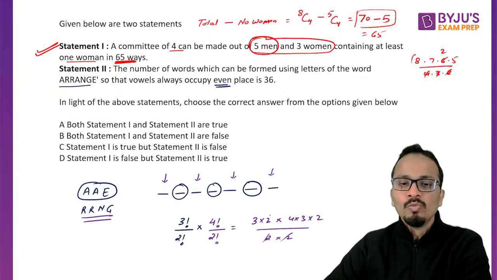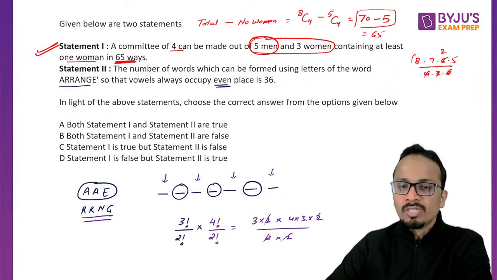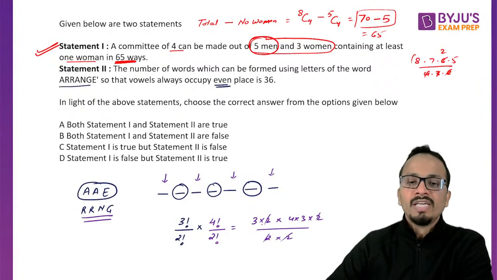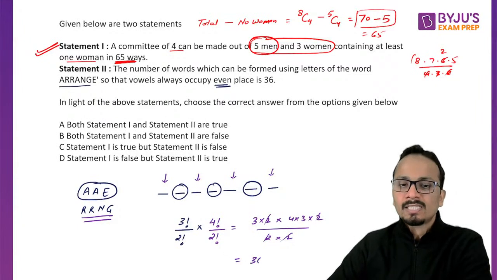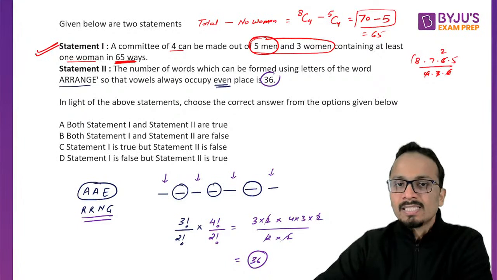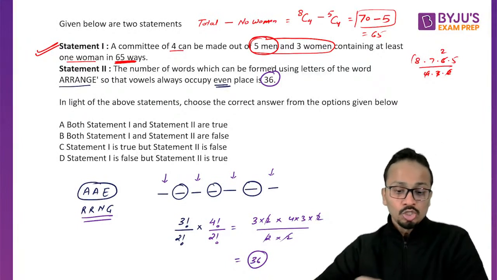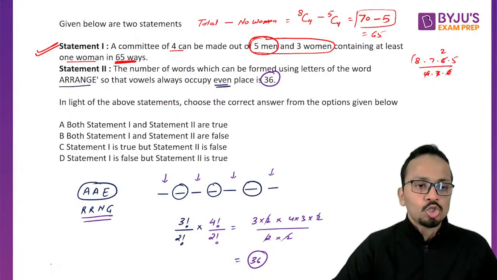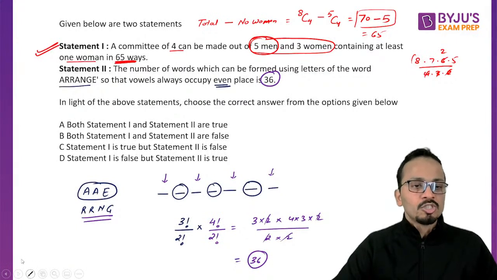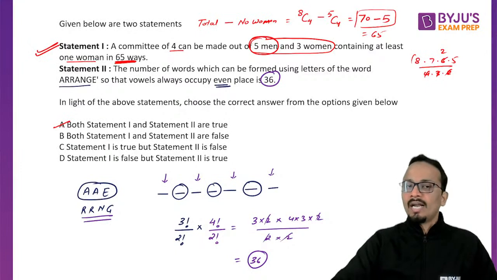So 2 and 2 will get cancelled. So 4 into 3 is 12, and 12 into 3 is 36. And yes, 36 is mentioned in the statement, so this statement is also correct. I can now say that both statement 1 and statement 2 are true.